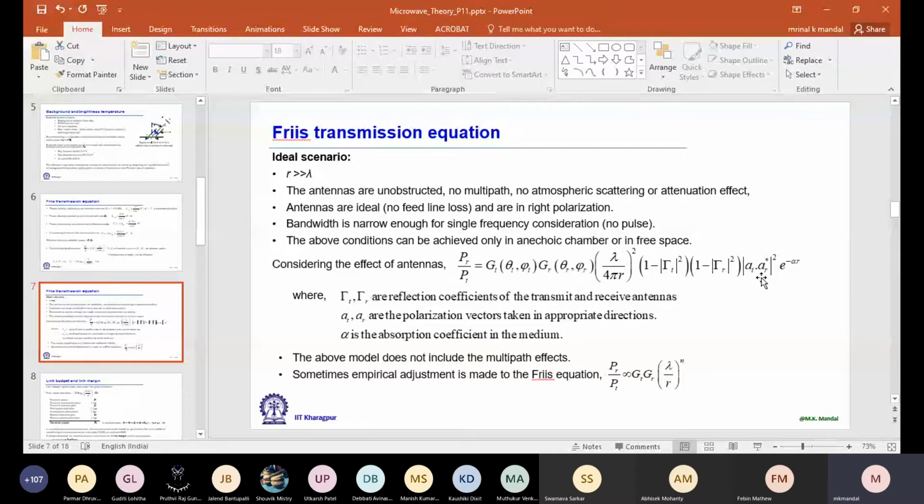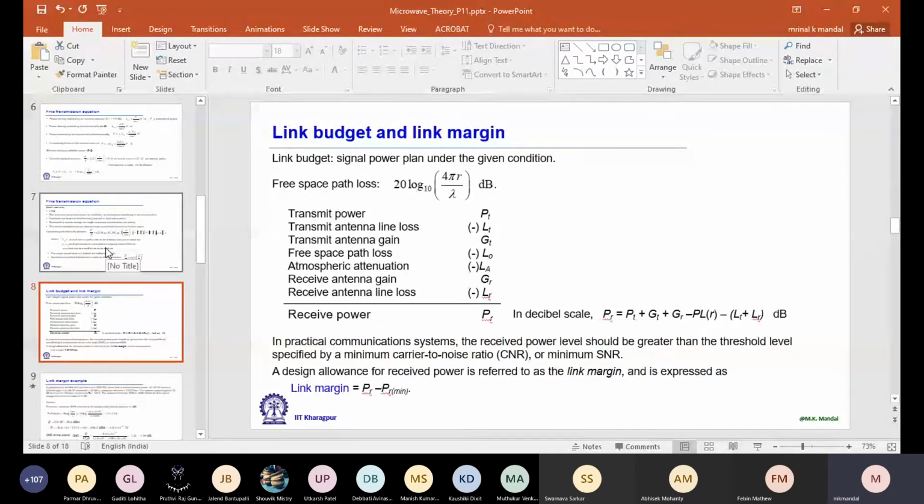Inside a room, let's say a classroom-like situation, then an office building, then inside our home, we have furniture of different sizes, so it varies widely. So mostly we do some experiments, take some data, and from that we try to calculate what the value of n should be. Now let's say you are designing a wireless link. What factors should you consider? You have to maintain some minimum signal level at the receiving antenna, and that minimum signal level is defined by the SNR requirement. I'm coming to that point later.